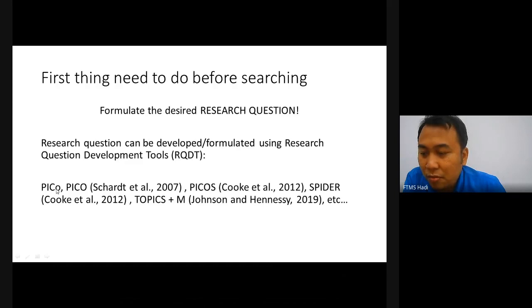For example here, PICO, with a small o: population, intervention, context and outcome. PICOS also has sample. SPIDER and TOPICS-M. PICO, SPIDER and TOPICS-M are more on medical, but we are in social science. Therefore, my suggestion is to use this one, PICO, only. This is the simplest version and quite easy for students to come up with the research question. But PICOS, SPIDER and TOPICS-M are quite technical, so I do not encourage them to use those. Okay.